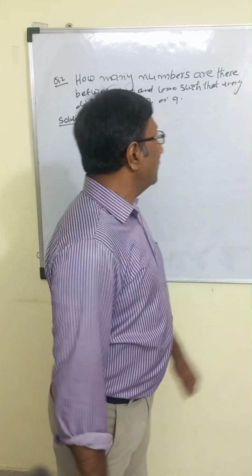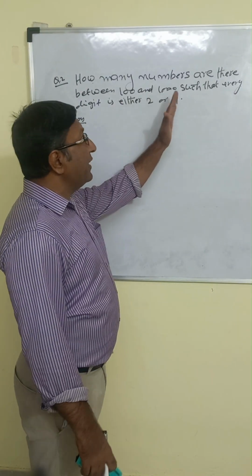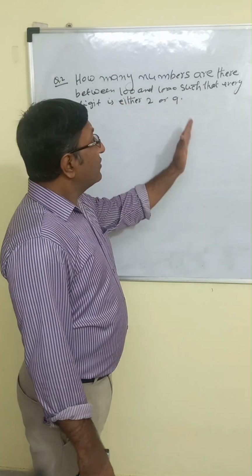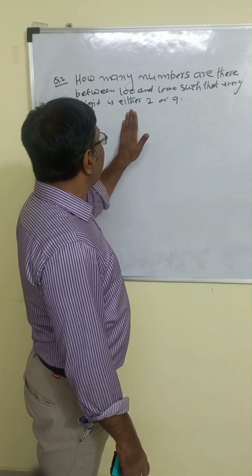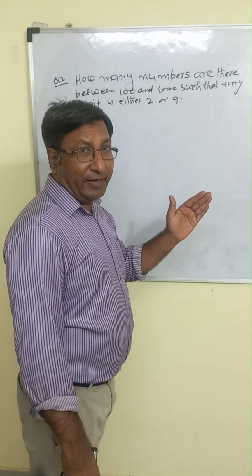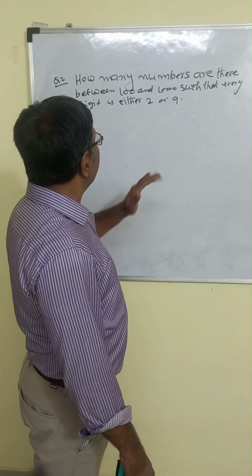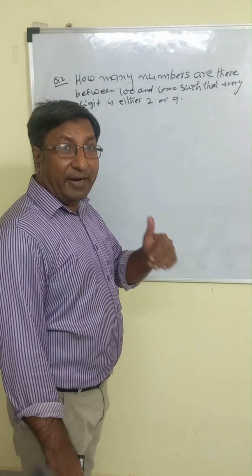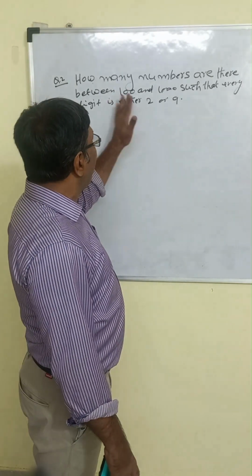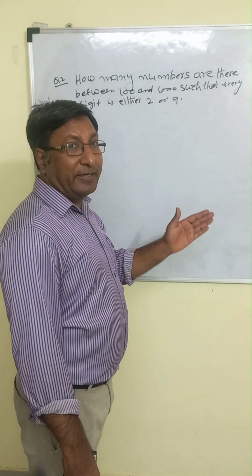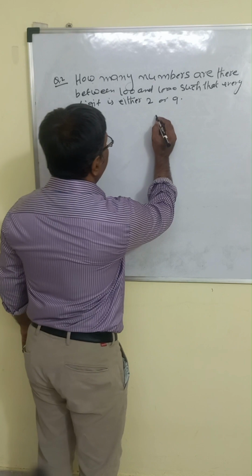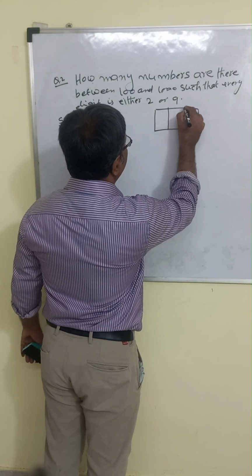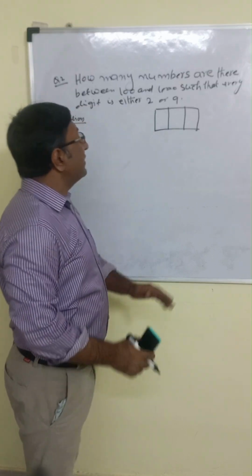Let us see the question. How many numbers are there between 100 and 1000 such that every digit is either 2 or 9? For this type of question, the simple technique is to make three boxes for the numbers between 100 and 1000, that is 101 to 999, three-digit numbers.